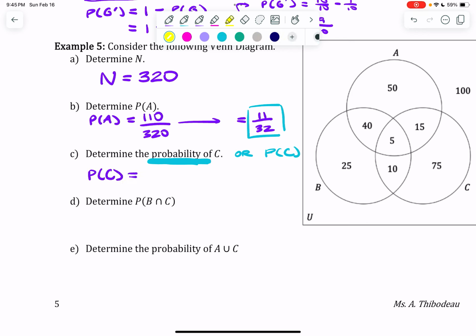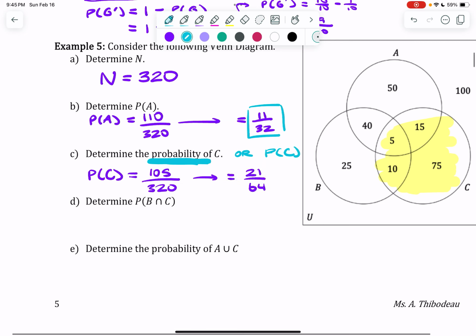Welcome back. Okay, P of C. So I'm adding all of the numbers up together in C, and I am getting 105 over 320, which reduces to 21 over 64. And again, I am welcome to convert to decimal. I am welcome to convert to percentage, but it is unnecessary.